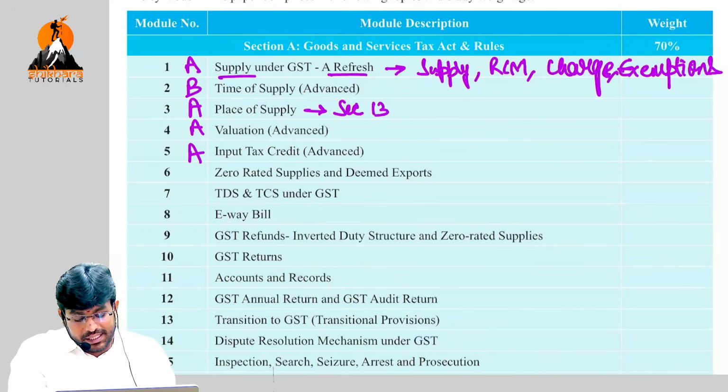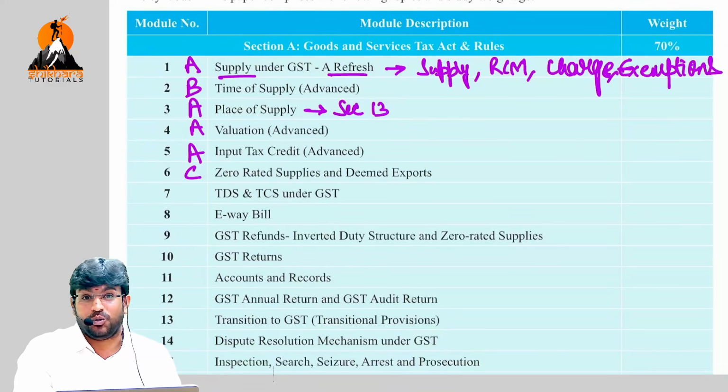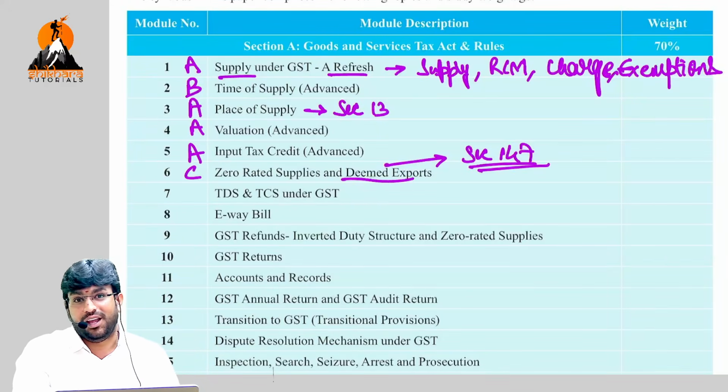Next one, zero-rated supply, deemed export. It's a C category from an examination standpoint, but practically important. I already told you this. Deemed exports, there is something related to section 147 of deemed export, an important discussion which has a correlation with foreign trade policy. So learn that properly, my dear friends.